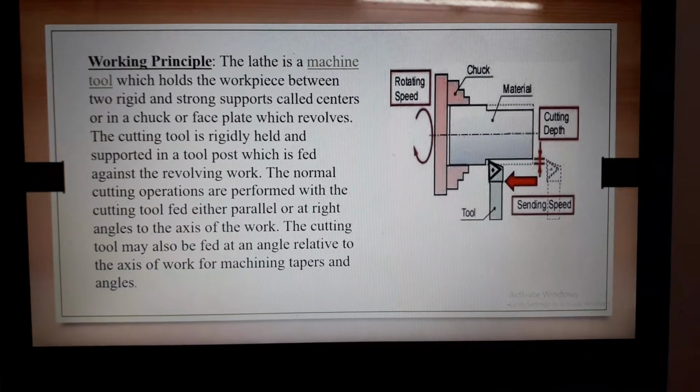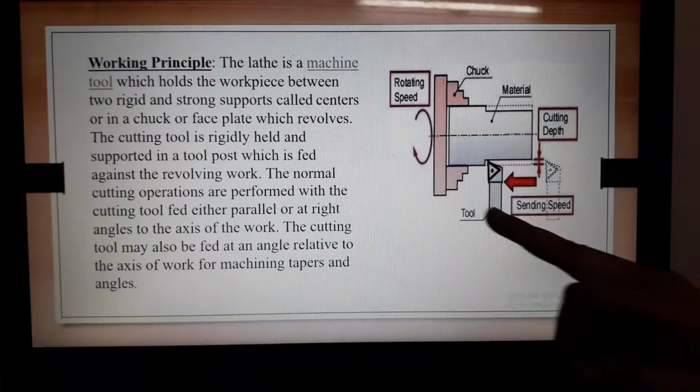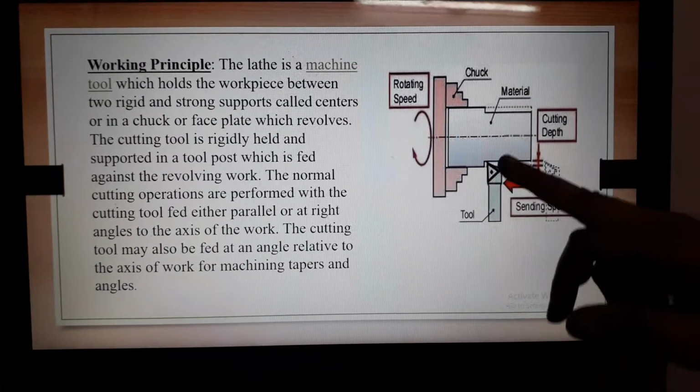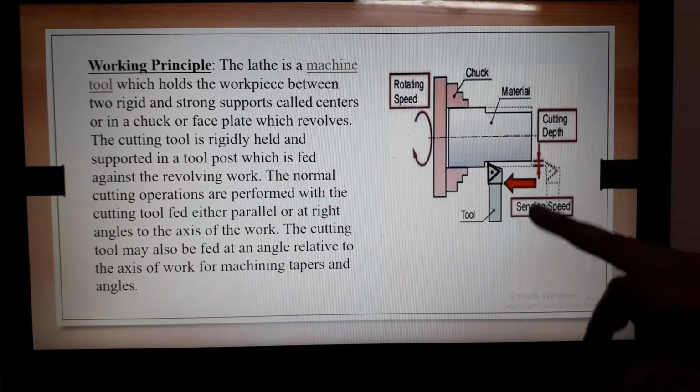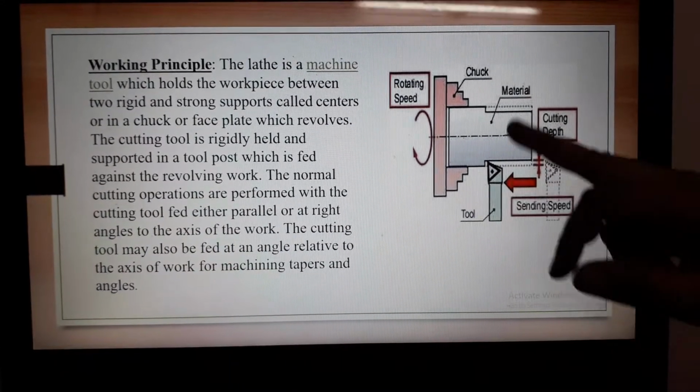By using the rotation we have to do the operation. The cutting tool is rigidly held. This is a cutting tool. It is rigidly held and supported in a tool post. This is a cutting tool, and by using the cutting tool we do the operations.